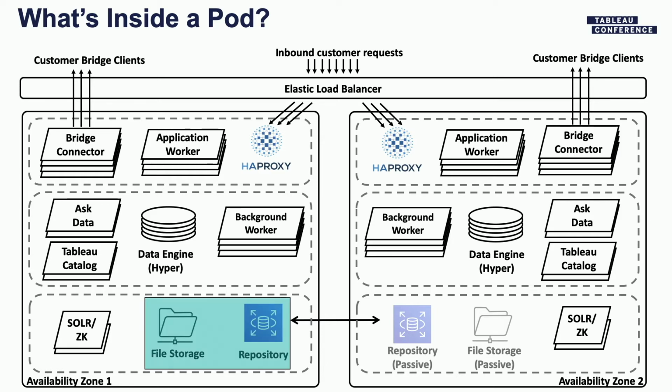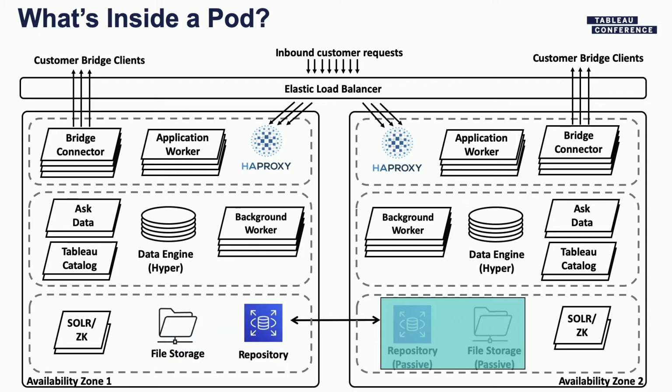There's kind of a special case with the file store and repository that I wanted to call out. There's only ever one instance of file store or repository that's running actively at any one time. So both of the services across both AZ1 and AZ2 will be connecting to that active repository and active file store. We have streaming replication set up to a passive instance of repository and file store running in the other AZ. So in this case, AZ2. So if we were to lose AZ1, or if the repository or file store were to go down in that particular AZ, we could easily fail over to the backup, and things would continue to run smoothly.